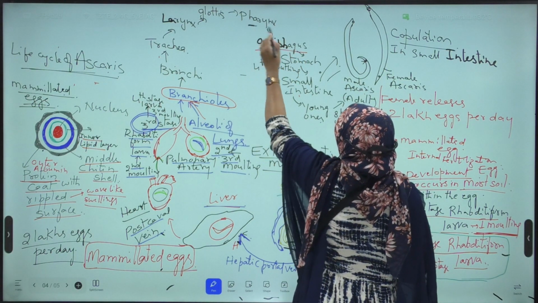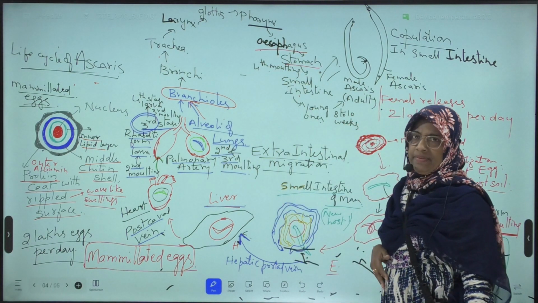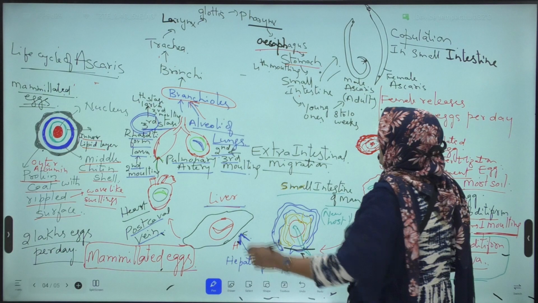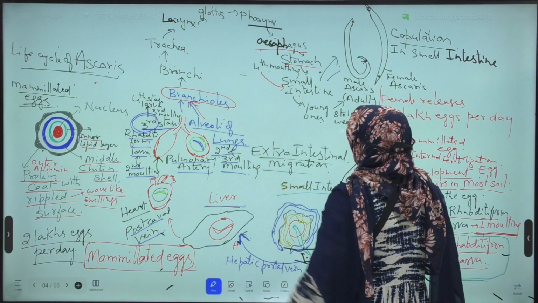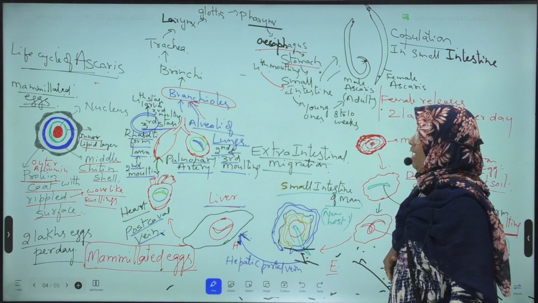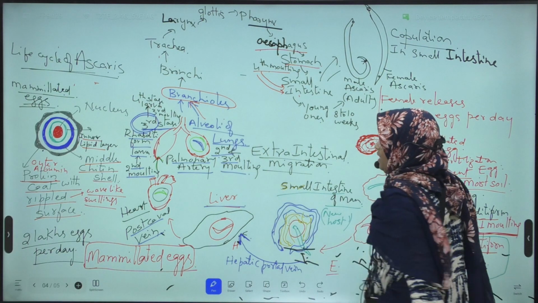From the esophagus, it enters into the stomach, and from the stomach, it enters into the small intestine and undergoes fourth molting in the small intestine.